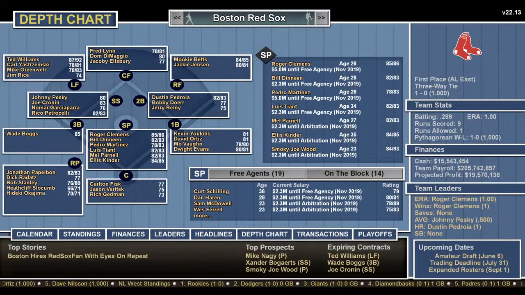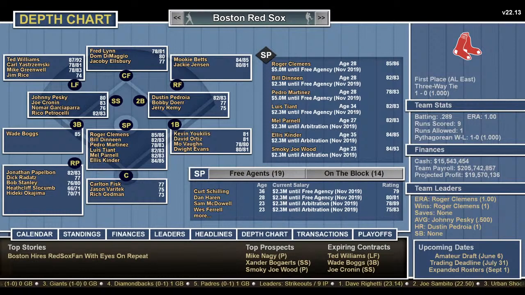Prospects, Mike Nagy, Alexander Bogaerts, and Smokey Joe Wood. Smokey Joe Wood was a very good pitcher. So that's the Red Sox. Oh no, Brandon Lackey making the call for Ed Luther. Yeah, so that's a Red Sox all-time team from Baseball Mogul.